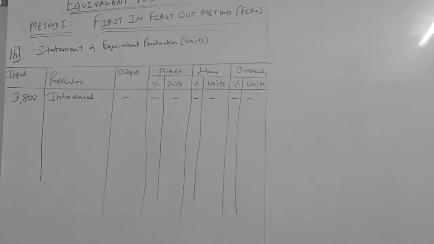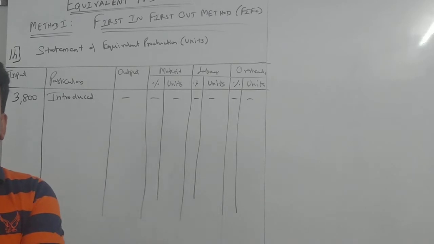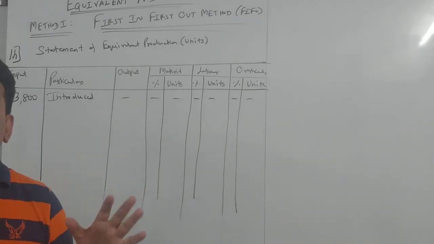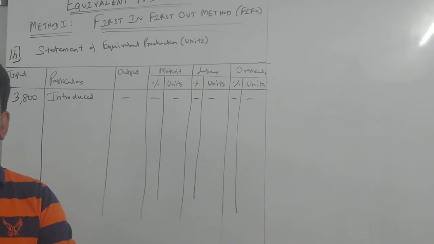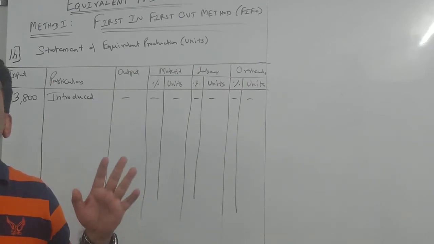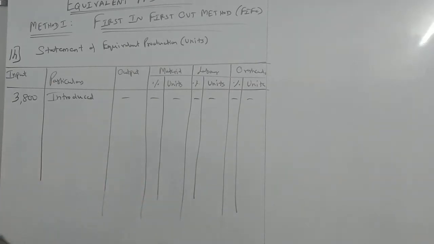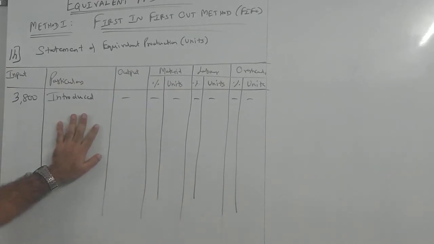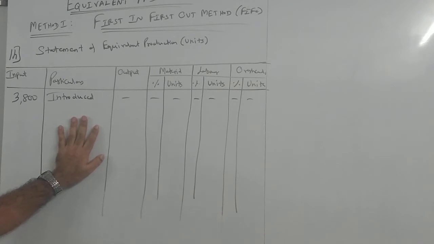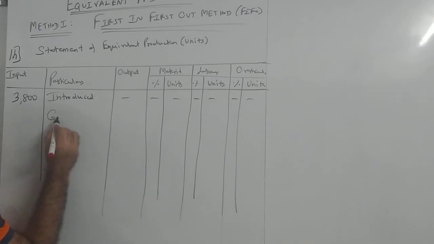Next, output 3,000 units. Output means that part of goods which is completed in the process. Now see, in this case there is no opening WIP. If there was opening WIP, there would have been a change in the figure, which we will see in the next sum. So next is completed.